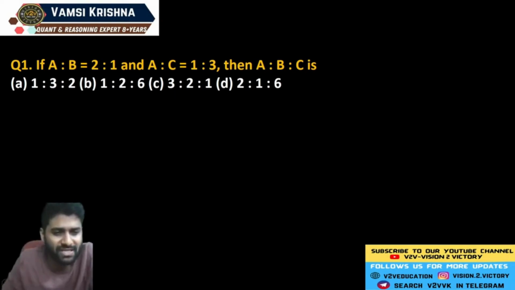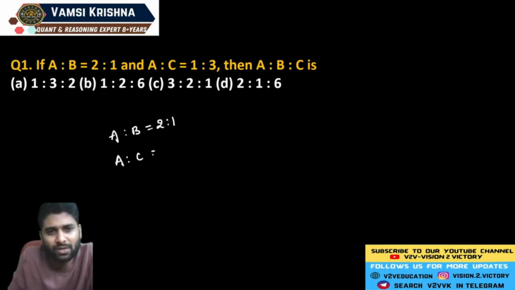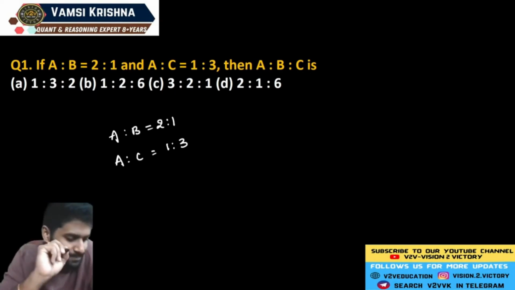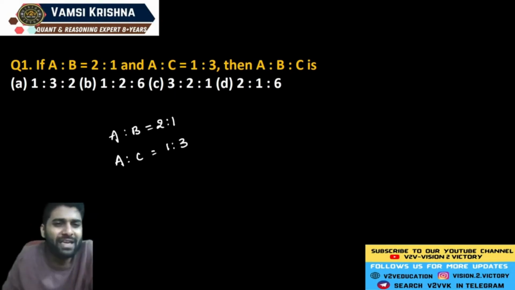So here the question, see, A is to B is equal to 2 is to 1, A is to C is equal to 1 is to 3. Now the question, what is the value of ABC? Now, out of all these elements, A is the common. If A is common, you should equate that value. Now, see here A is equal to 2 units. Here A is only 1 unit.